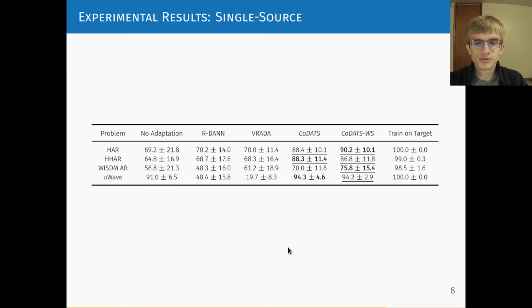Recall that weak supervision capitalizes on a difference in class balance between the source domains and the target domain. All of these datasets are relatively balanced except for WISDM AR, which has a very high class imbalance between domains. So on the WISDM AR dataset, we can see the benefit of weak supervision when comparing CoDATS WS with CoDATS. We observe about a 6% increase in accuracy.